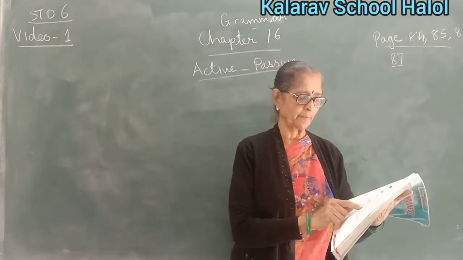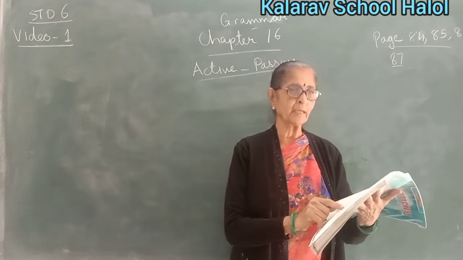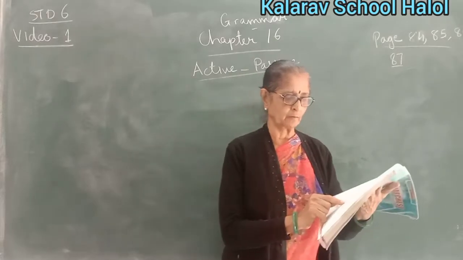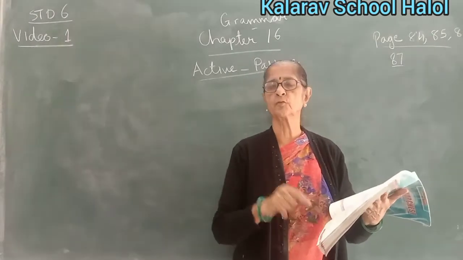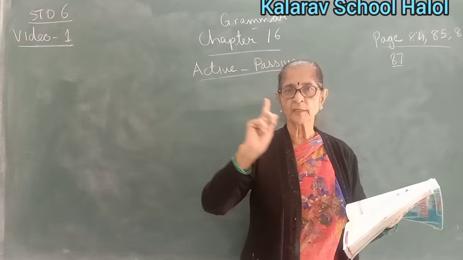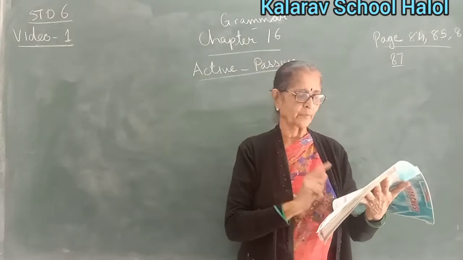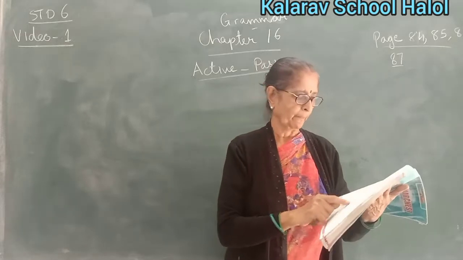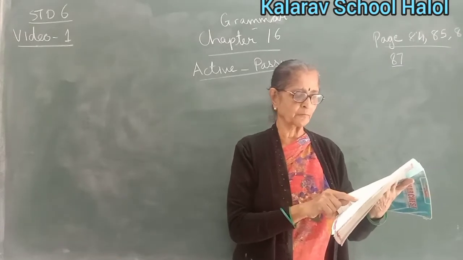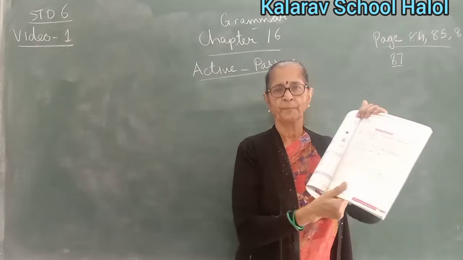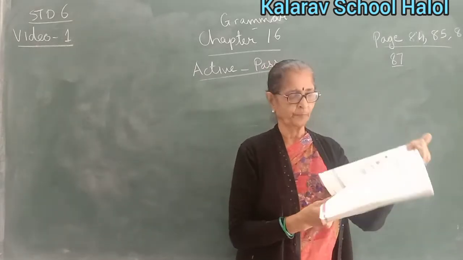Mohan eats an apple. An apple is eaten by Mohan. In the above examples, writes changes to is written. Eats changes to is eaten. Third form: eat, ate, eaten. Past participle, okay? We have done the tenses. Similarly, a few examples of the verb write in different tense forms are given here. This also you have to learn.